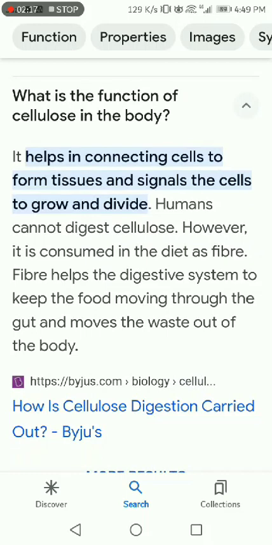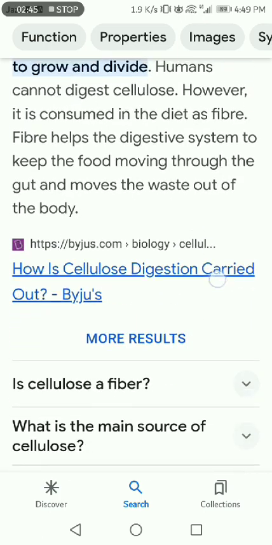Function of cellulose in the body. It helps in connecting cells to form tissue and signals the cells to grow and divide. Humans cannot digest cellulose, however, it is consumed in the diet as fiber. Fiber helps the digestive system to keep the food moving through the gut and moving the waste out of the body.